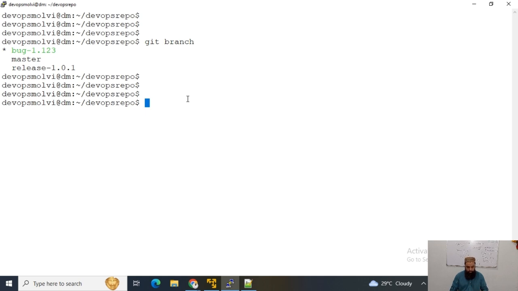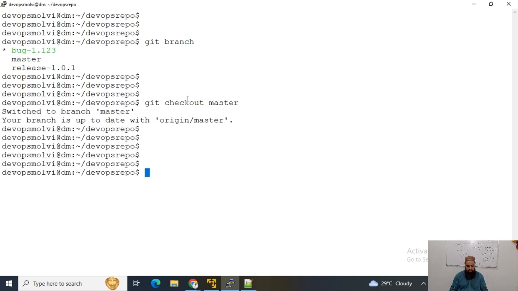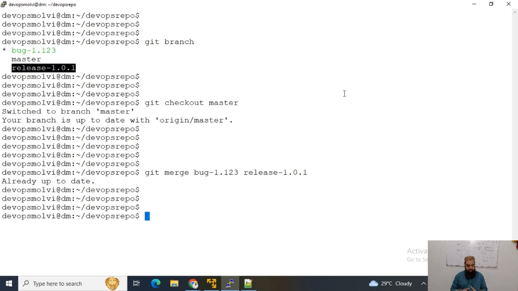I can go with git checkout master and then I can use git merge. Since I am merging bug and release branch into master, I can use git merge command, then the bug branch and release 1.01. So it is saying that the master branch is already up to date.